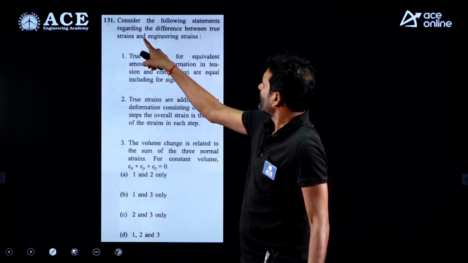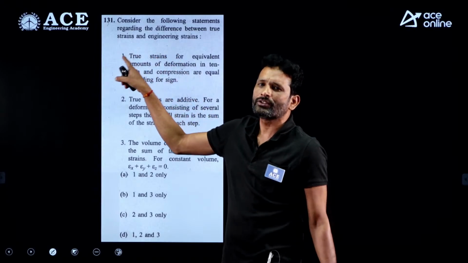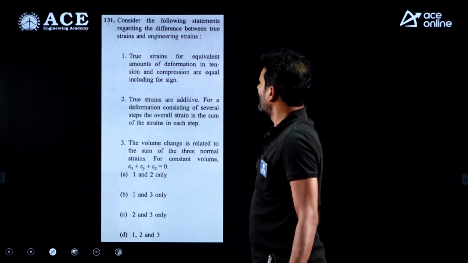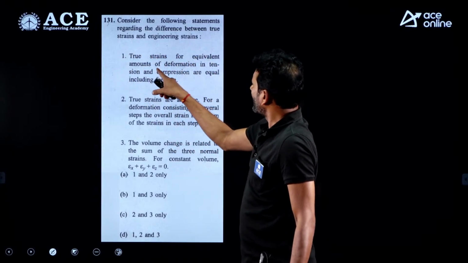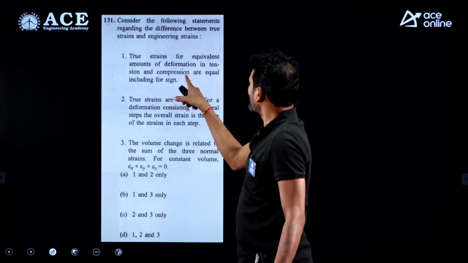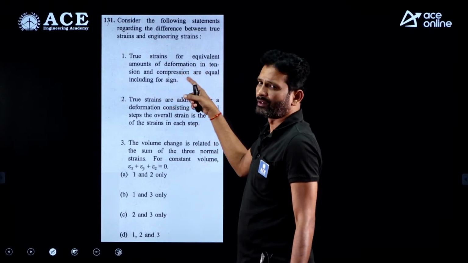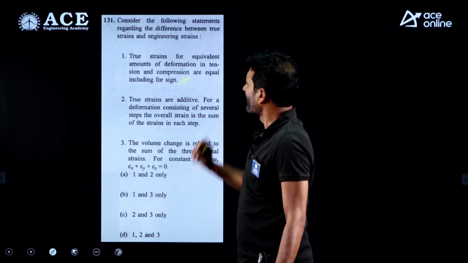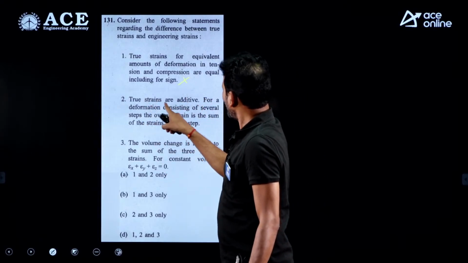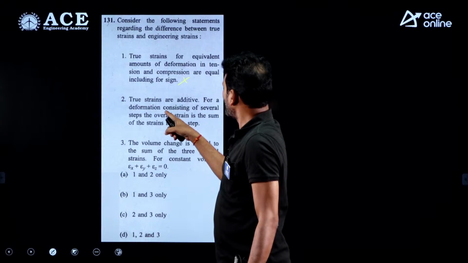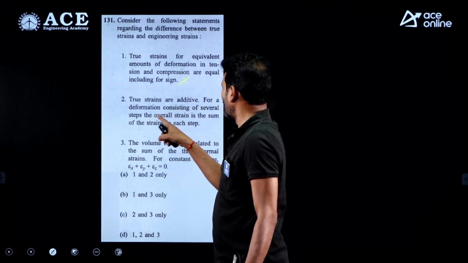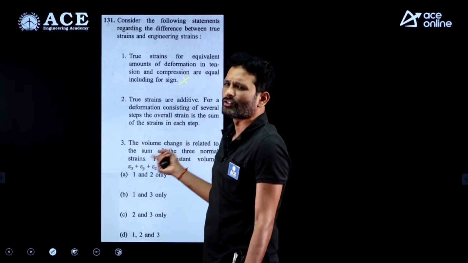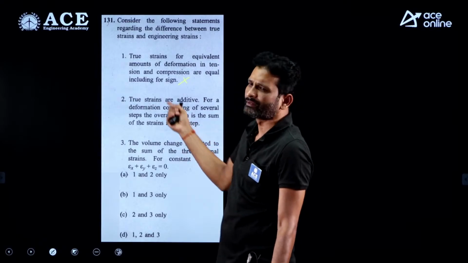Consider the following statements regarding the difference between the true strains and the engineering strains. Comparison is given. True strains for equivalent amounts of deformation in tension and compression are equal, including for sign convention. No, absolutely it is incorrect. True strains are additive for a deformation consisting of several steps. The overall strain is the sum of the strains in each step. Absolutely, this is the basic definition of the true strain.